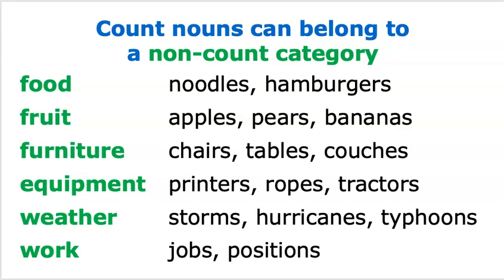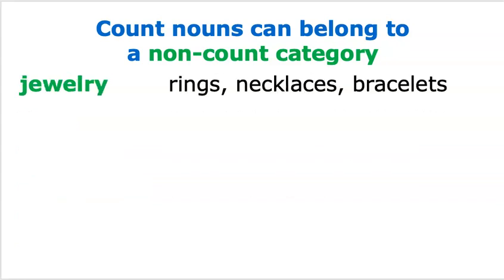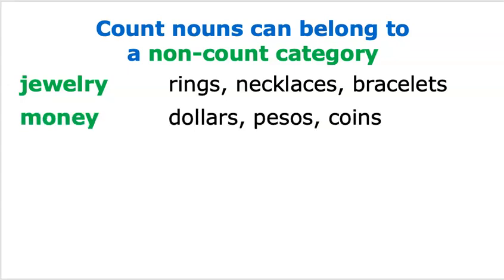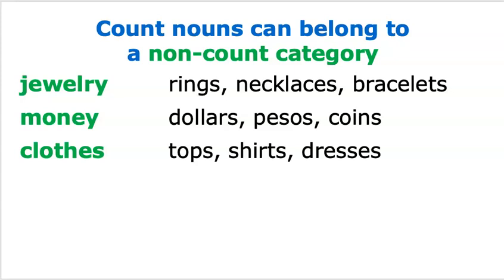Work is non-count. Jobs and positions are count. Jewelry, non-count. Rings, necklaces, bracelets are all countable. Money is non-count, but I can count dollars and pesos and coins. Clothes is non-count, as is clothing, but I can count tops, shirts, dresses.